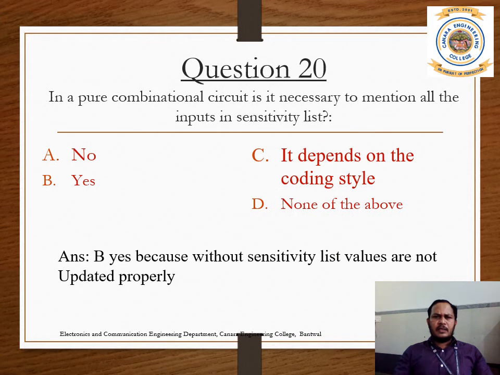Number 20. In a pure combinational circuit, it is necessary to mention all the inputs in the sensitivity list.